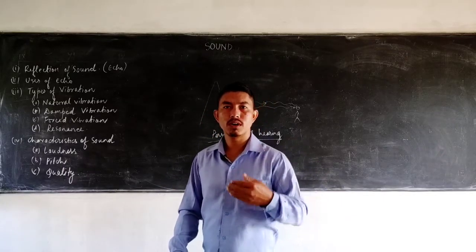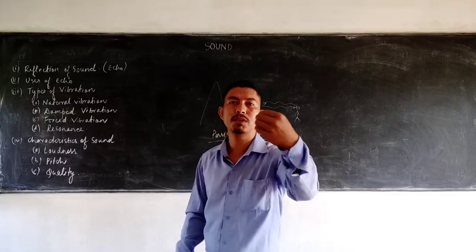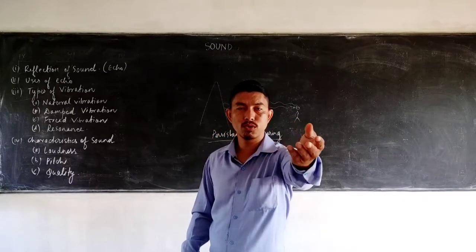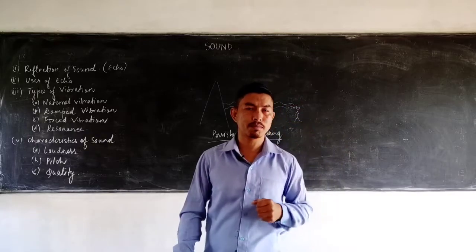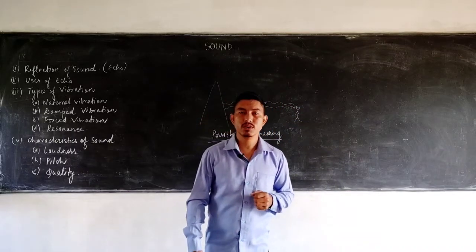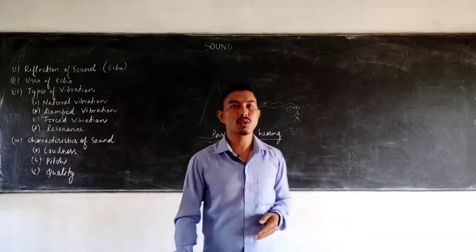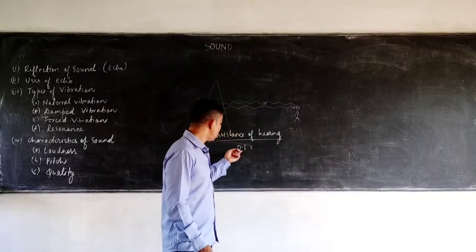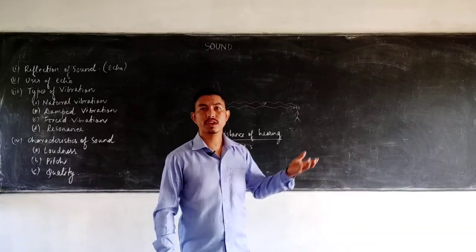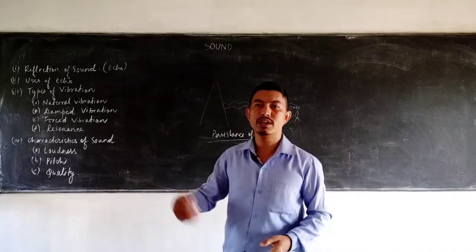So in a room, or when you are standing closer to the wall and speaking, what happens? Obviously the sound goes towards the wall and gets reflected back. But why don't we hear an echo? Because the original sound and the reflected sound reach our ears in less than 0.1 second. So we hear only the original sound, we don't hear the reflected sound.